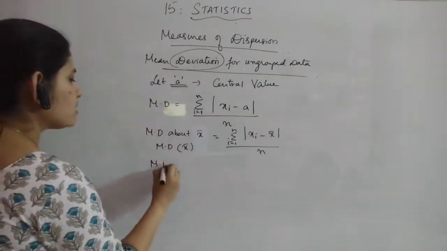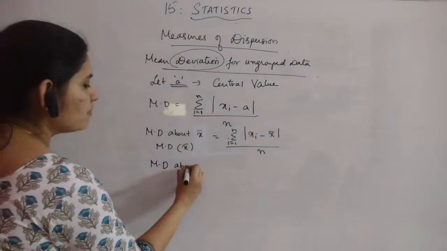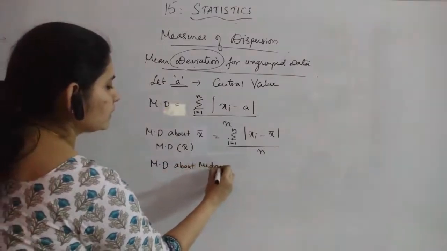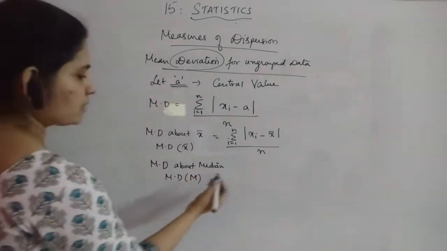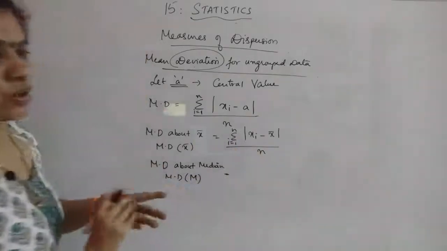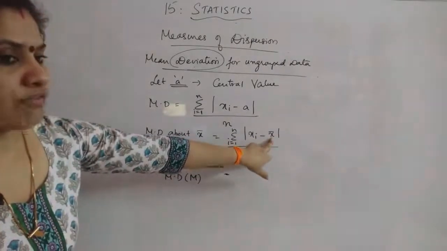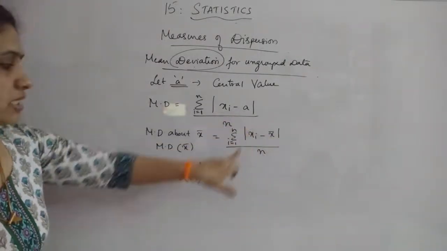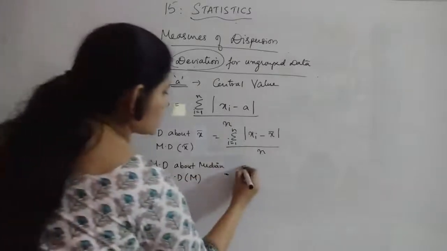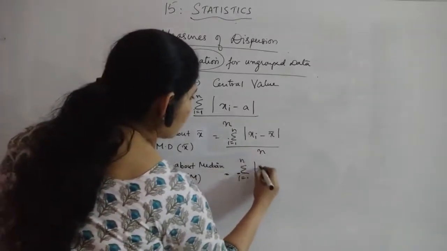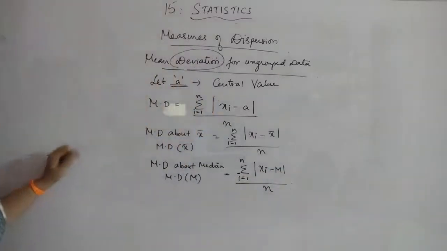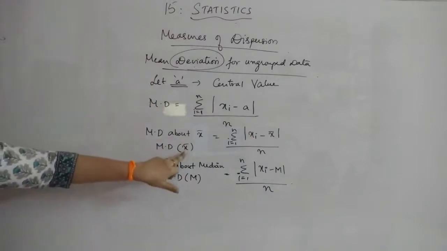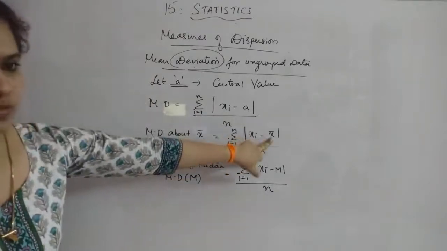Now if the question is you have to find out the mean deviation about median, it can be written as MD of M. About median, the formula is changing only here. Instead of x bar or instead of a, you can use the median value, that is m. Sigma i equal to 1 to n mod of xi minus m, whole divided by n. So these are the two formulae for finding out the mean deviation. If it is about mean, here it will be x bar.